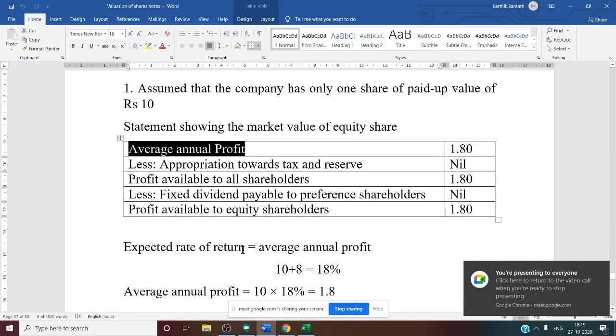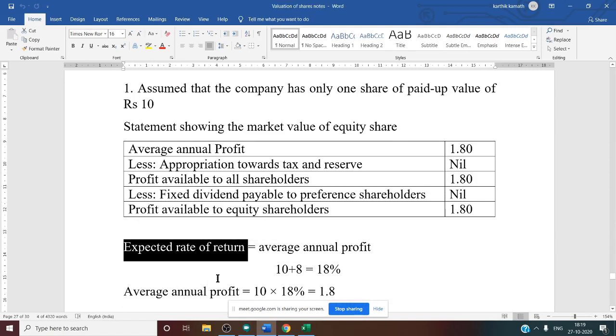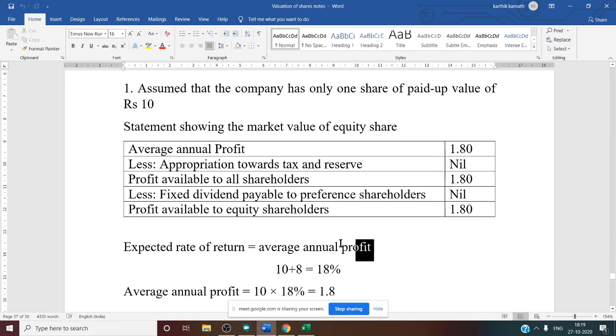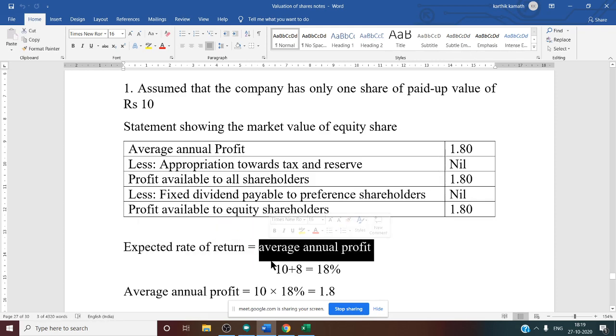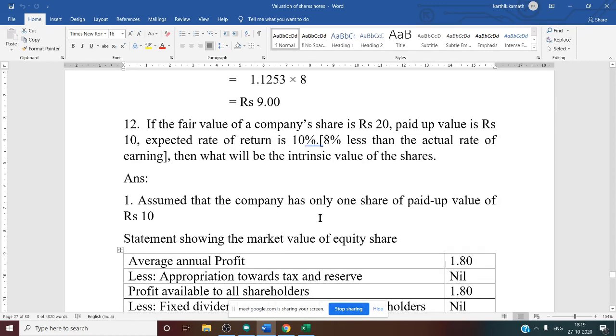See this. Expected rate of return is equal to average annual profit in this question. So expected rate of return is 10%. They have said 8% less than the actual rate of earning. That means actual expected rate of return we need to calculate.